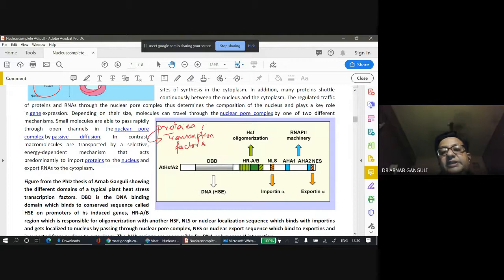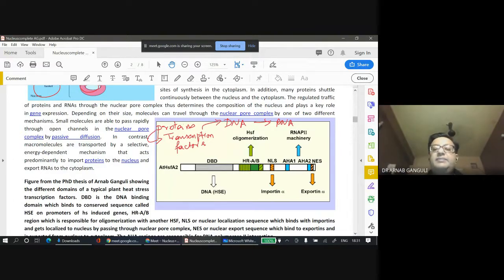Their function is essentially to, from DNA to RNA, they enhance. Why they enhance, we will study much later, but these are the transcription factors.